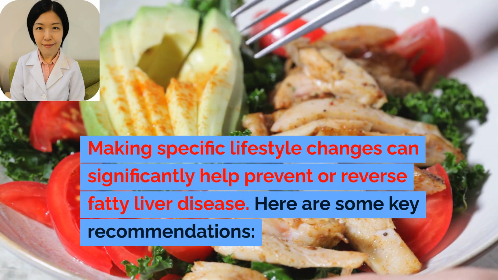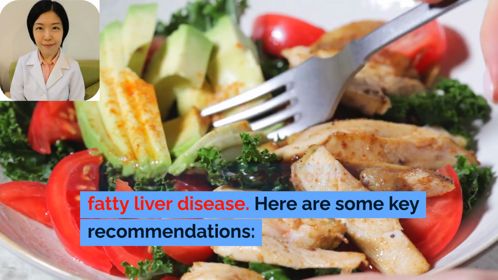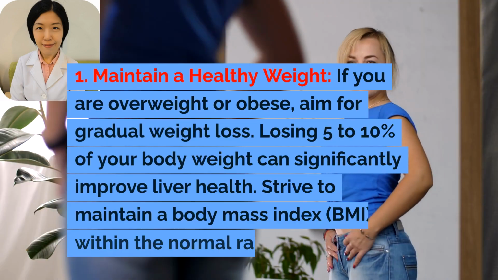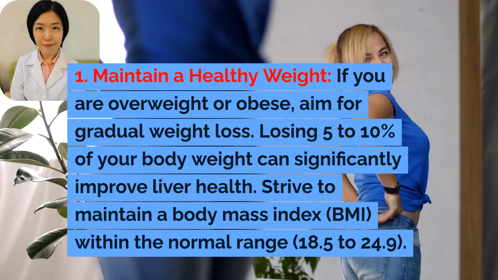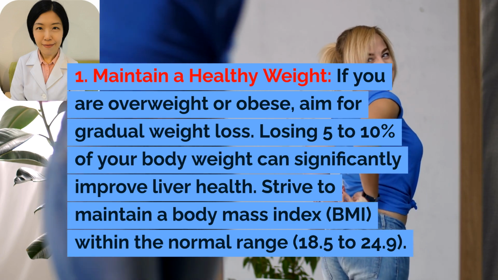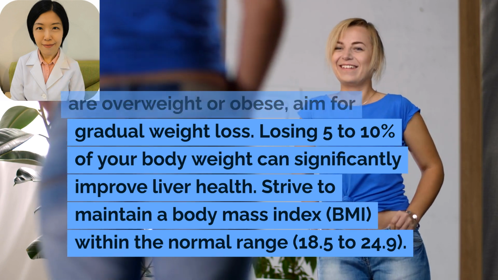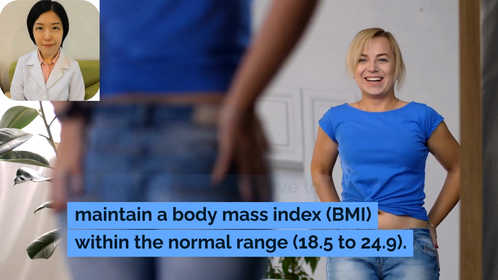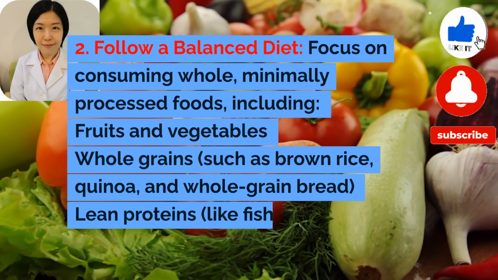Making specific lifestyle changes can significantly help prevent or reverse fatty liver disease. Here are some key recommendations. 1. Maintain a healthy weight. If you are overweight or obese, aim for gradual weight loss. Losing 5 to 10% of your body weight can significantly improve liver health. Strive to maintain a body mass index, BMI, within the normal range, 18.5 to 24.9. 2. Follow a balanced diet.